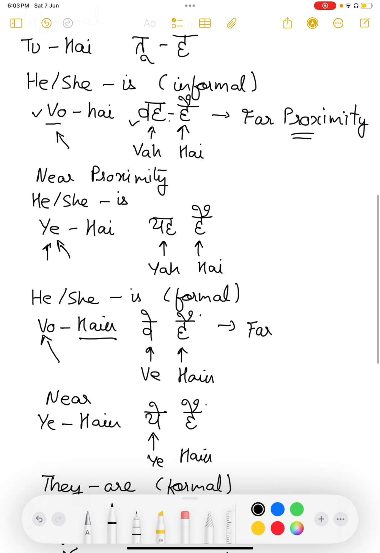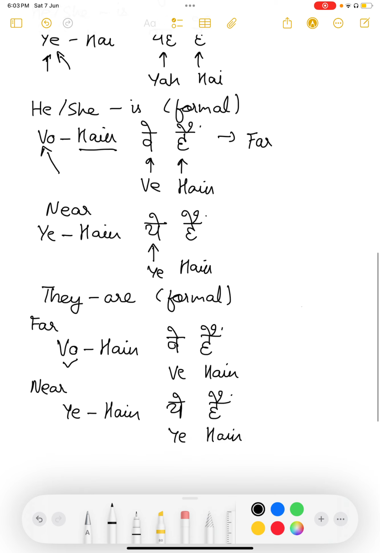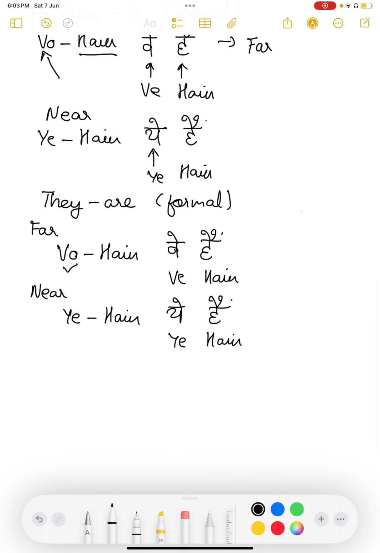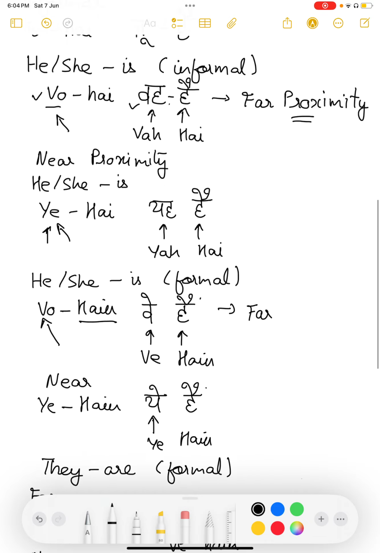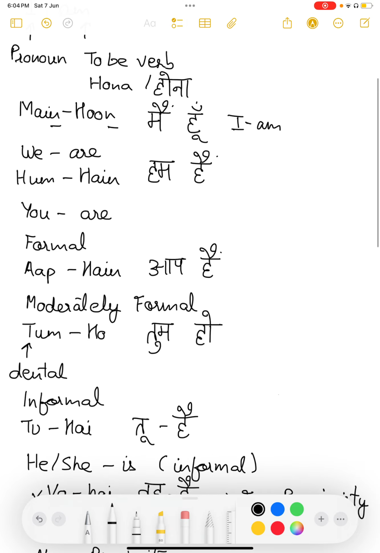Then next one is he, she is. Informal is वो है. Far proximity. Near proximity it is ये है. He, she is formal is वो हैं. Far proximity. ये हैं. Near proximity. Then we have they are. It's always formal. Far proximity it is वो हैं. Near ये हैं. So these are all the pronouns that we have in Hindi.